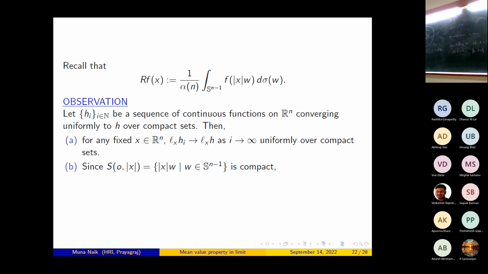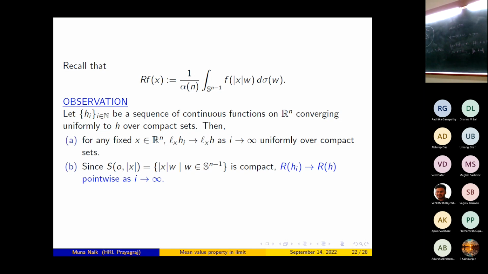Since the sphere S of radius norm x is compact, and Rf is nothing but the average of f over the sphere of radius norm x, using the dominated convergence theorem one can easily prove that the radial part of h_i will converge to the radial part of h pointwise as i tends to infinity.